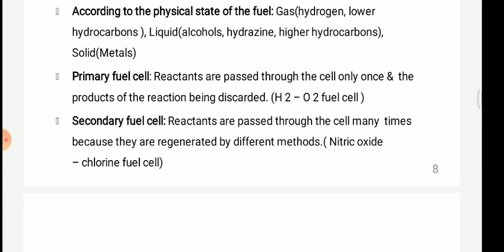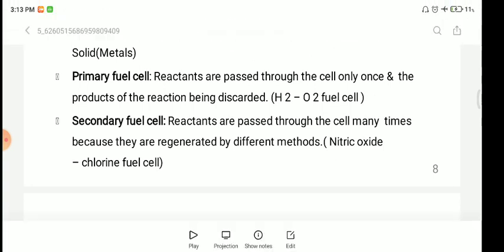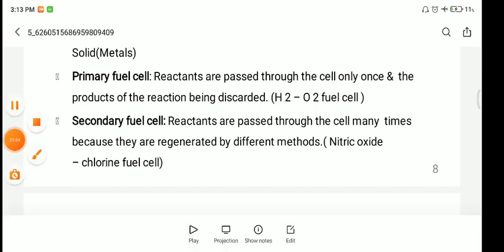The next one is secondary fuel cells. Reactants are passed through the cell many times because they are regenerated by different methods, like the nitric oxide or chlorine fuel cell.